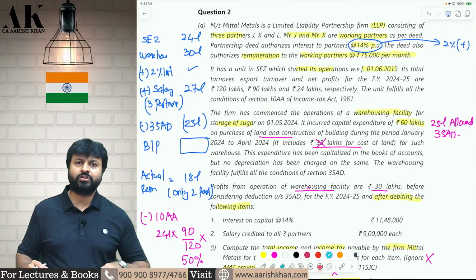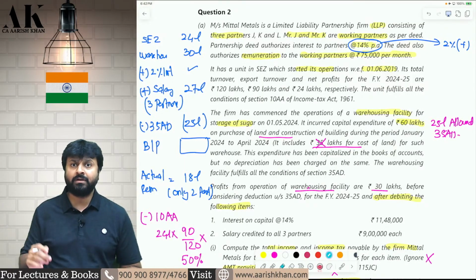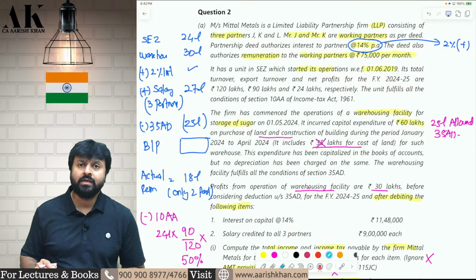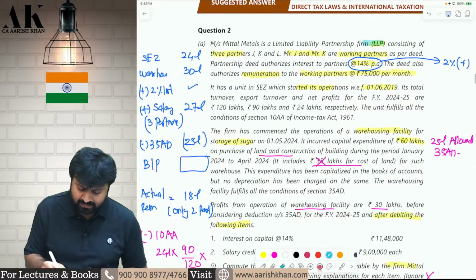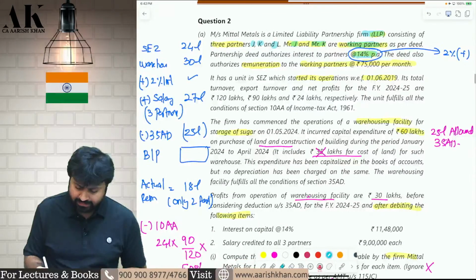They have asked a lot of questions on partnership firm because there has been a lot of amendments with respect to partnership firm, especially the limits have been changed for 40B. Now there is an LLP in which there are three partners, J, K and L, out of which J and K are working partners. The firm is giving 14% interest to them and they are paying remuneration to working partners at the rate of 75,000 rupees.